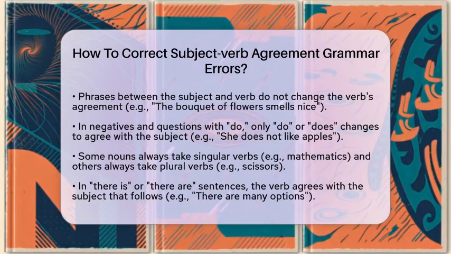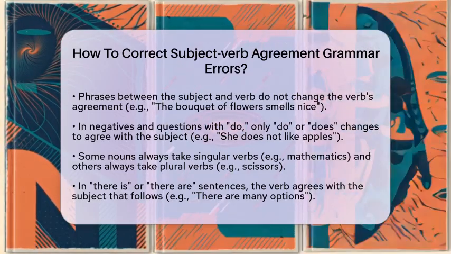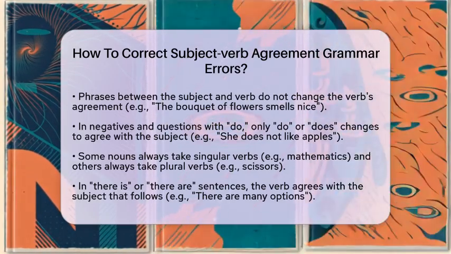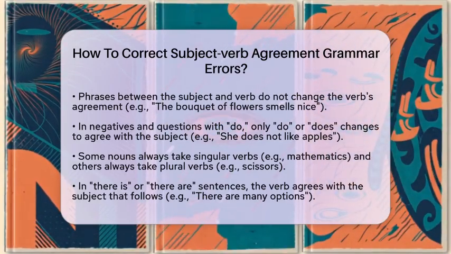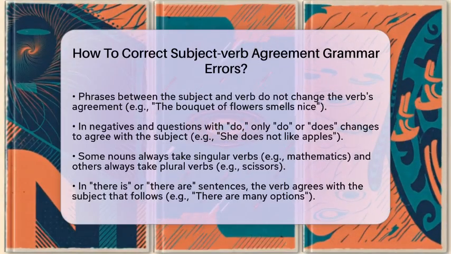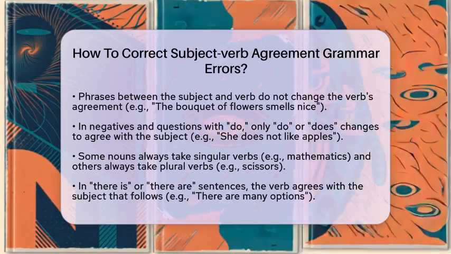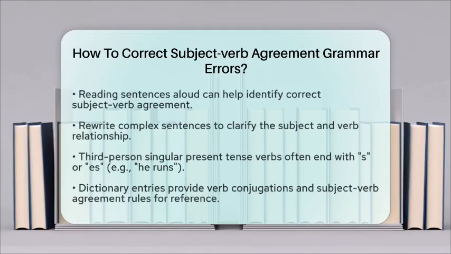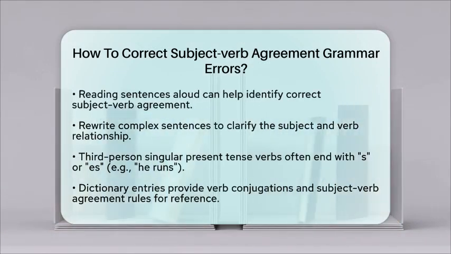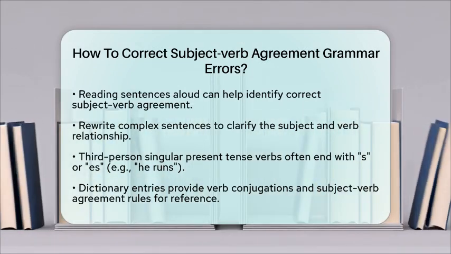To apply these rules practically, read your sentences aloud. Hearing them can help you determine if the verb sounds correct with the subject. Also, identify the true subject, especially in complex sentences with modifiers or phrases. Remember, in third-person singular present tense, verbs often end with s or es. For example, he runs or she watches.